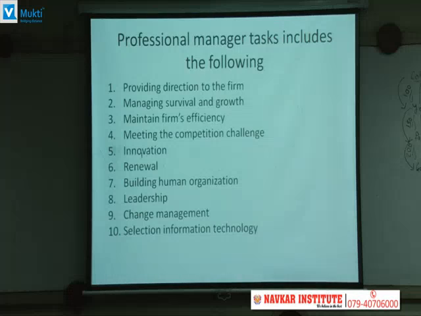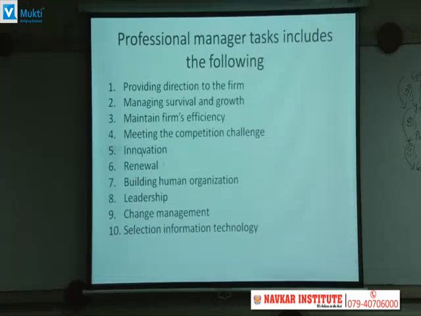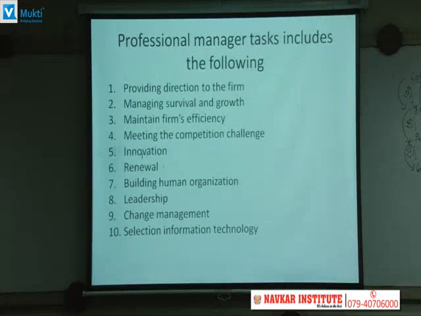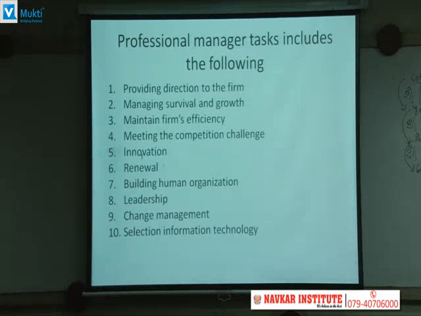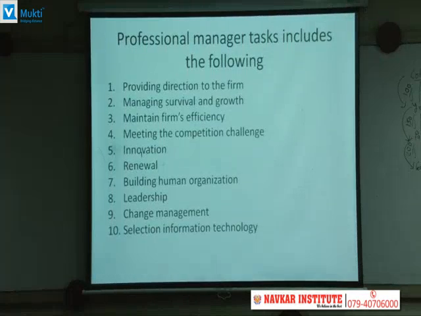Meeting the competitive challenges which will arise because of the competition, because of the changing dynamics of the environment and everything. Then innovation is the most important thing, because a manager needs to be innovative to deal with the situations which will come in the way of achieving the objective. Then renewal. Managers are responsible for fostering the process of renewal. Renewal has to do with providing new processes and resources. As the environment changes, they have to make changes in the planning, objectives and everything, the processes, policies, rules, everything.